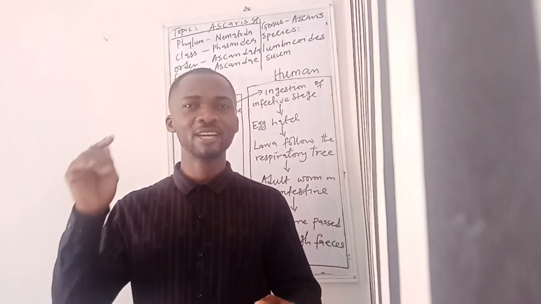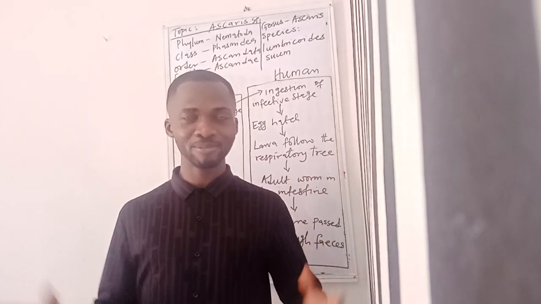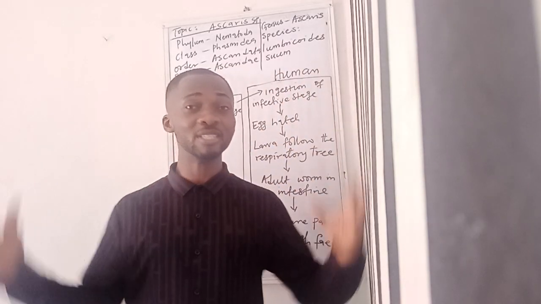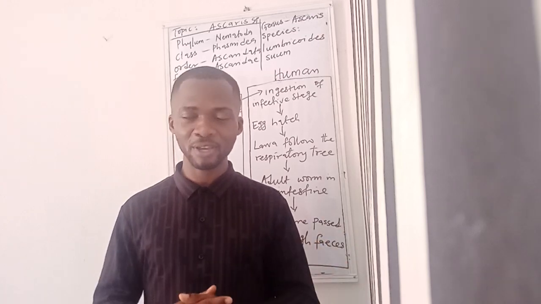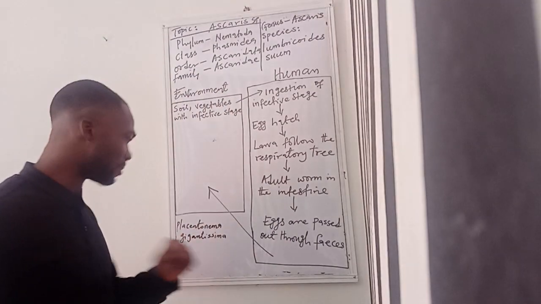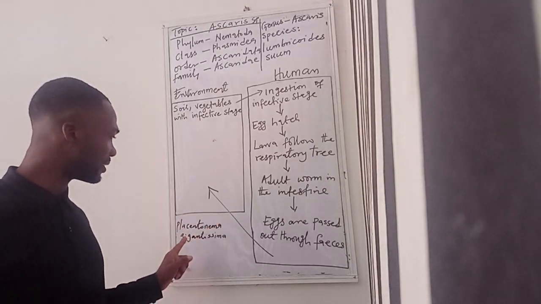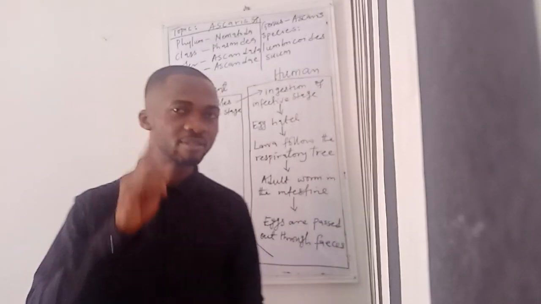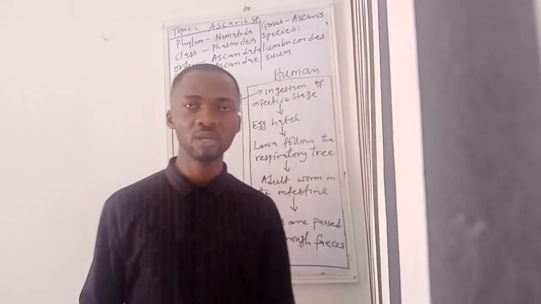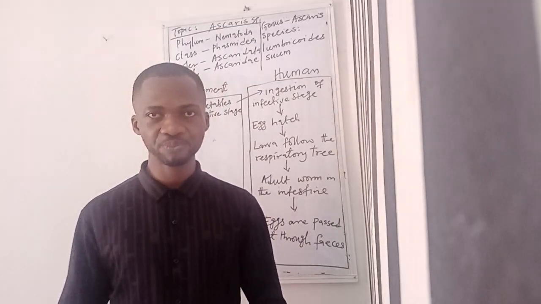However, Dracunculus medinensis is still not the largest nematode parasite. I mean, when you talk about all the nematode parasites, the largest of all of them is the one they call Placentonema gigantissimum. This is the largest nematode parasite we have in the world. It affects the placenta of sperm whales.